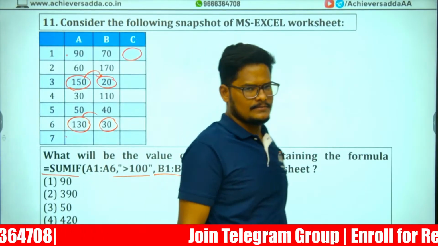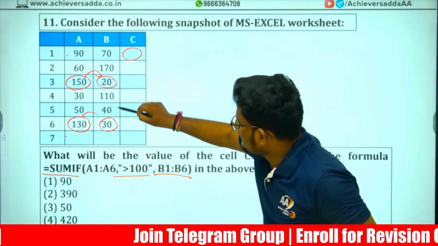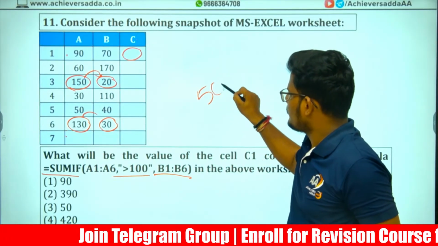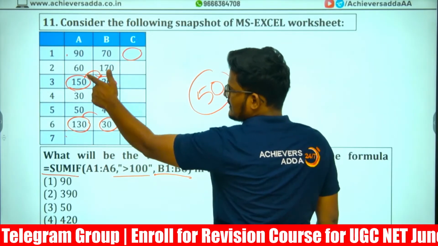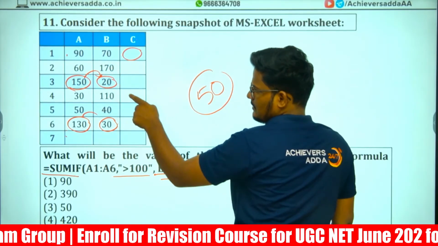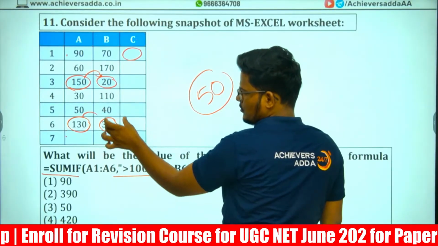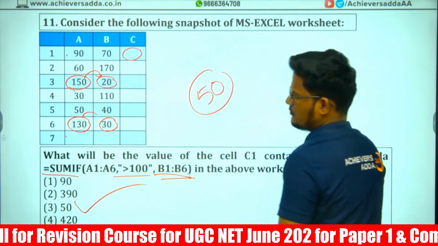So that is 20 plus 30, which will be 50. Where A is more than 100, the corresponding values in B, we need to add the sum of both, which is 20 plus 30.